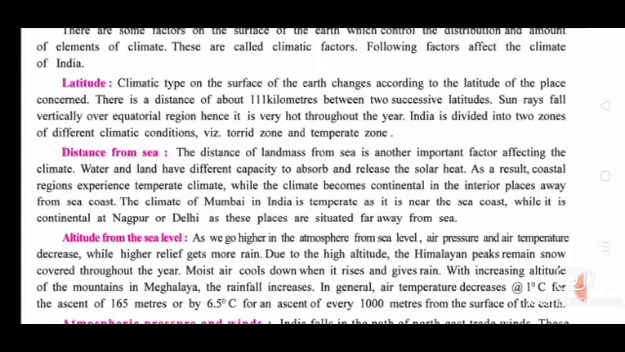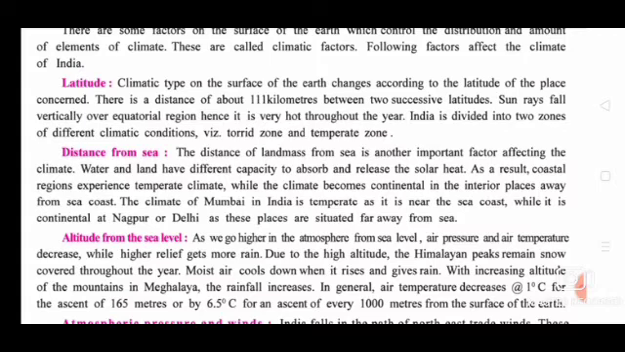Sun rays fall vertically over the equatorial region. Hence it is very hot, because sun rays fall vertically. Already we discussed this in the first paragraph. So sun rays fall vertically over the equatorial region, hence it is very hot throughout the year. India is divided into two zones of different climatic condition, which are torrid zone and temperate zone.